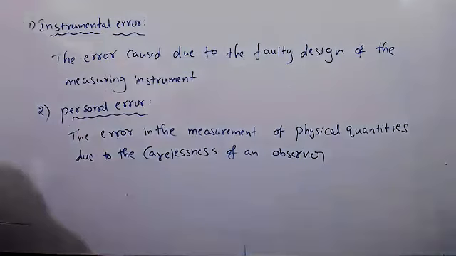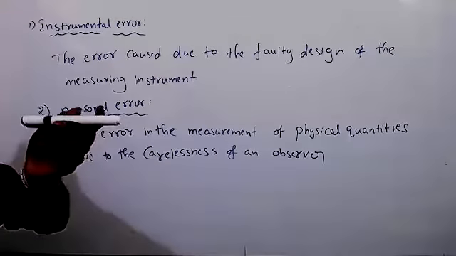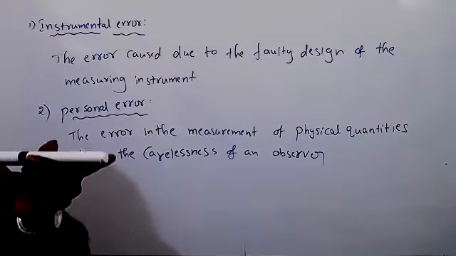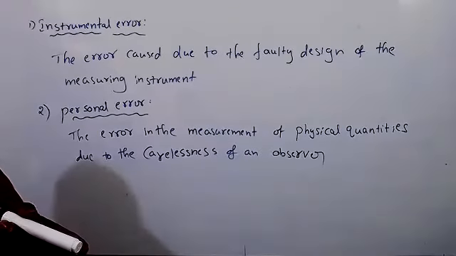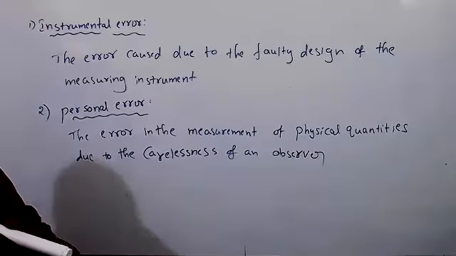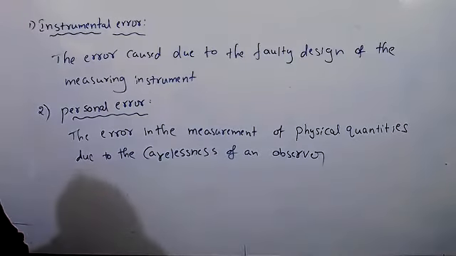So this error is like weighing groceries in shops. Personal errors you can understand. Sometimes we know the exact value when we are measuring. Suppose the length of this marker, when we measure with a scale, we know it, but we don't take the proper value. Sometimes we round off the values. We know, but we don't say.